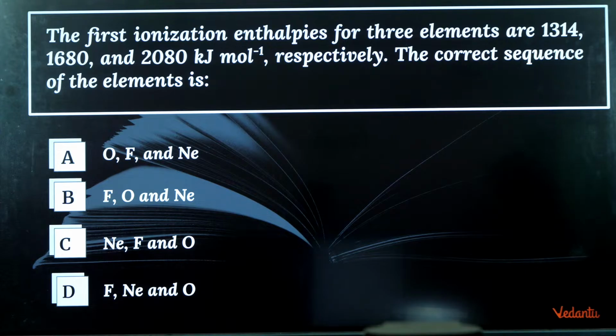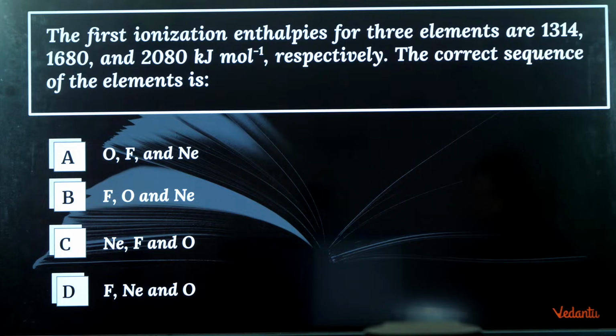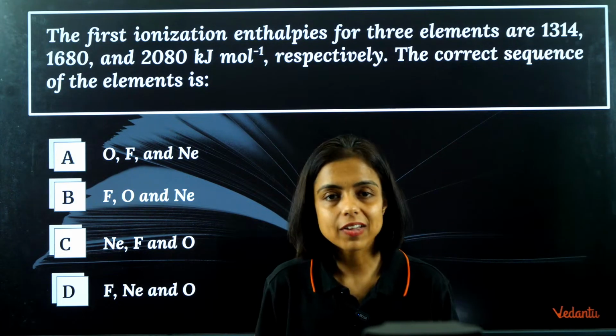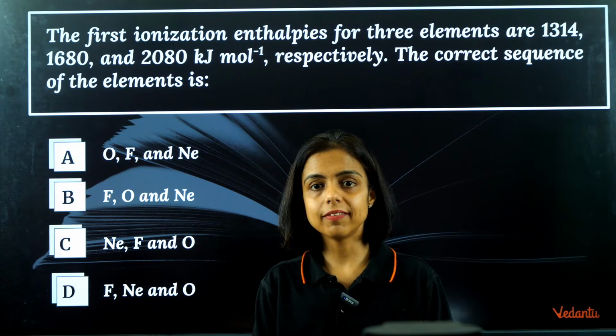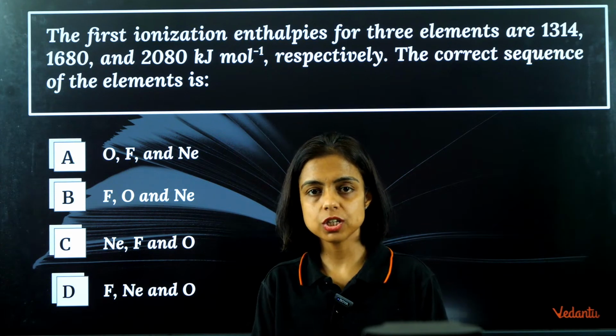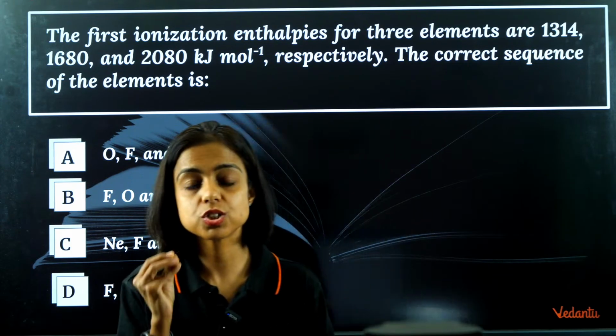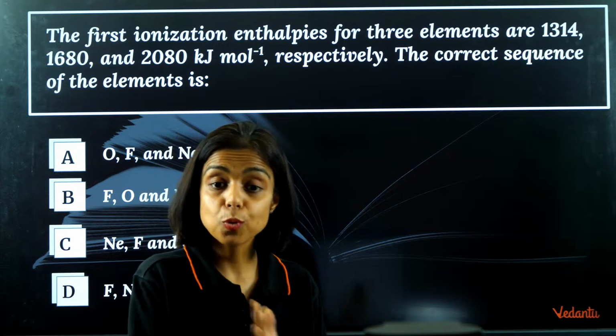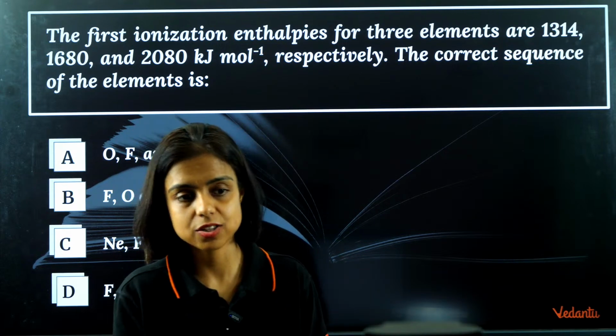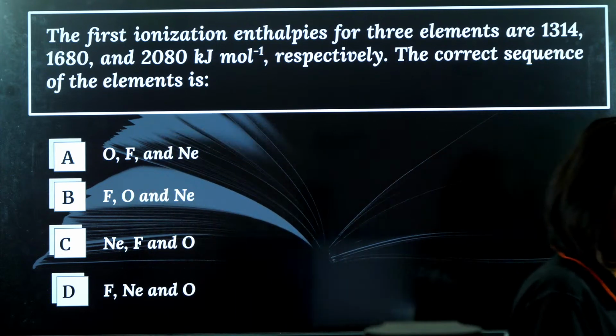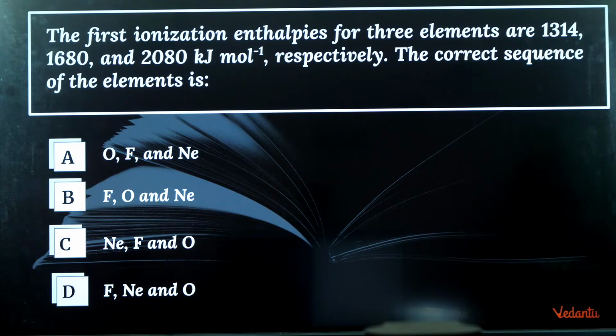You have oxygen, fluorine and neon. So three values are given. So oxygen, fluorine and neon, which should have 1314 value, which should have 2080 value, which should have 1680 value. You're not supposed to know the values. It is just that you should know the trend, whether which has more, which has less energy, increasing or decreasing order. You are not supposed to remember the values. You are just supposed to know which has more ionization energy value, which has lesser ionization energy value, which requires more energy and which will require lesser energy to remove electron.